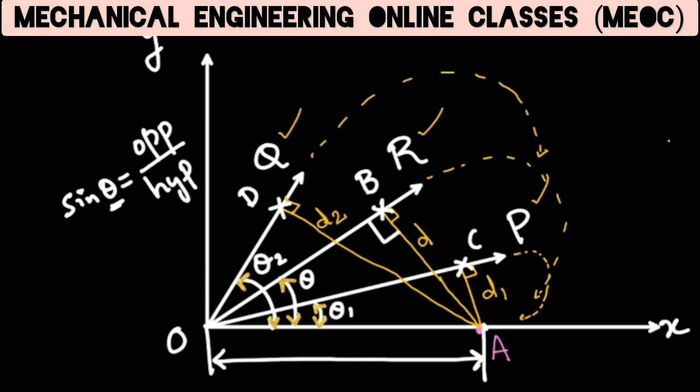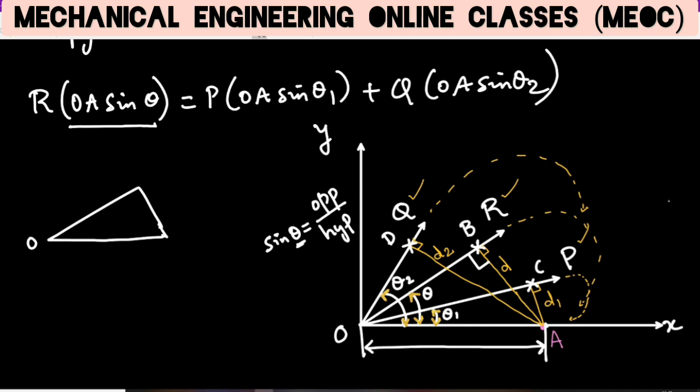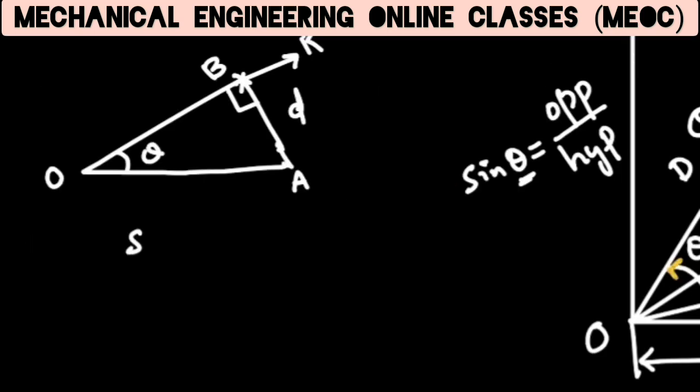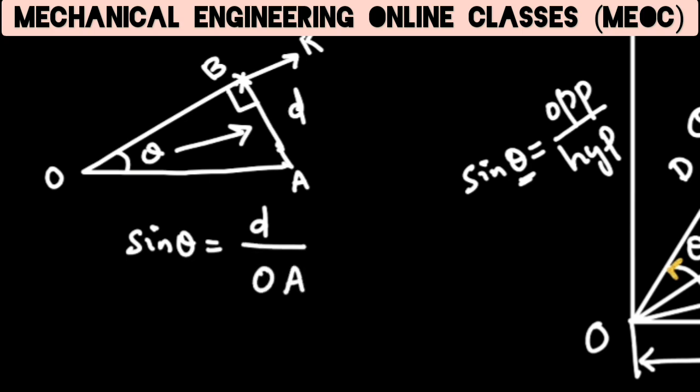So here, O is on our line of action of force, point B, and this is point A. So this is D and this OA is the hypotenuse. So sin theta, where theta is this, is equal to opposite side by hypotenuse. The opposite side is D divided by hypotenuse OA. So therefore OA sin theta is nothing but D.